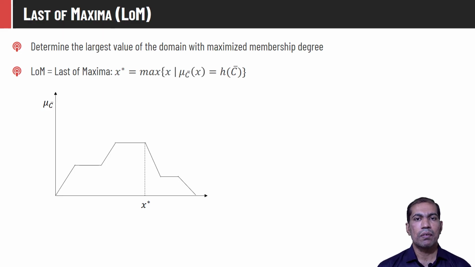Last of maxima will determine the largest value of the domain having the highest membership value. As you can see in this diagram, this particular region has the highest membership value and this x has the highest value among them. So this point will be returned as the crisp value. Mathematically, we can say that LOM, that is last of maxima, x star, is the highest point x whose membership value is the height of the set.